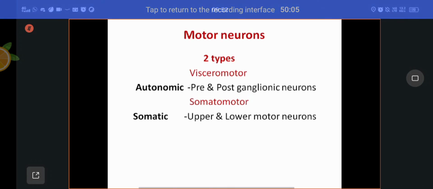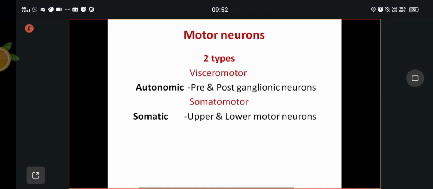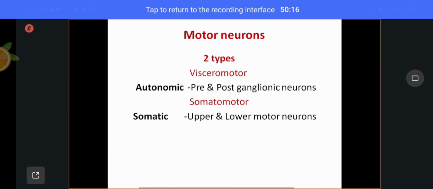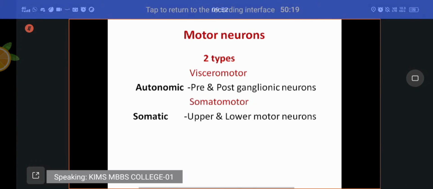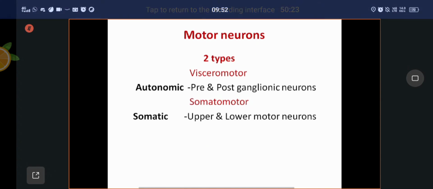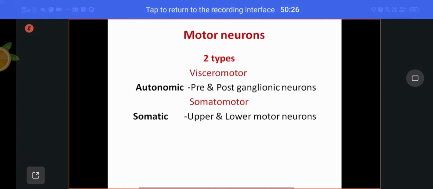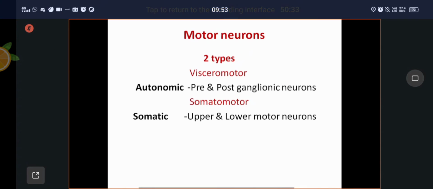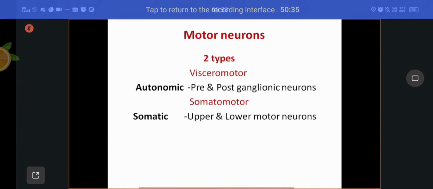They carry motor information to the visceral organs like cardiac muscle, smooth muscle, and glands. These are the organs supplied by visceromotor neurons. These are organs not under our control. They are controlled by the autonomic nervous system. The pre and post ganglionic neurons of both the sympathetic and parasympathetic nervous system come under motor neurons.